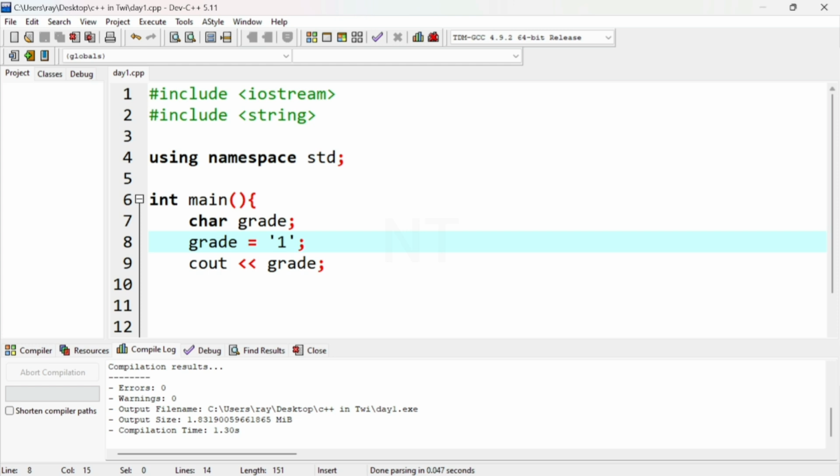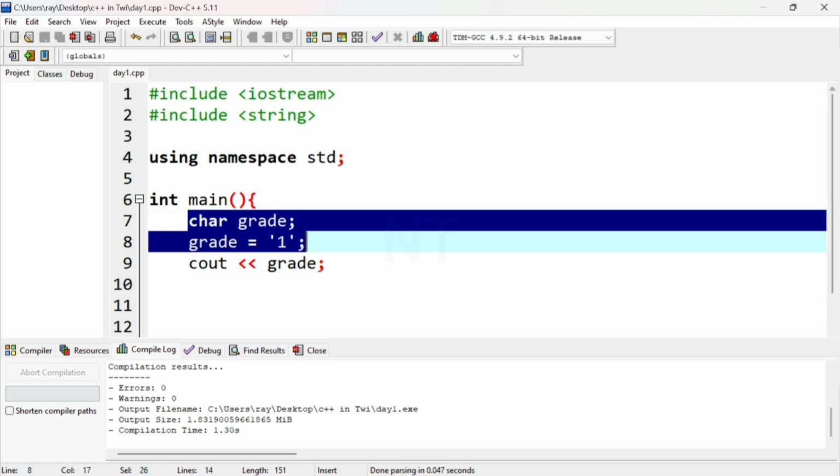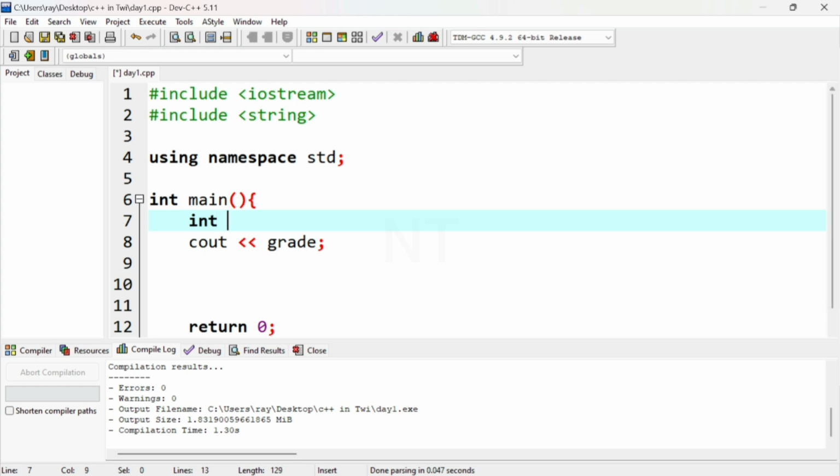The next data type is integer, short int. So let's say int num1, terminate.